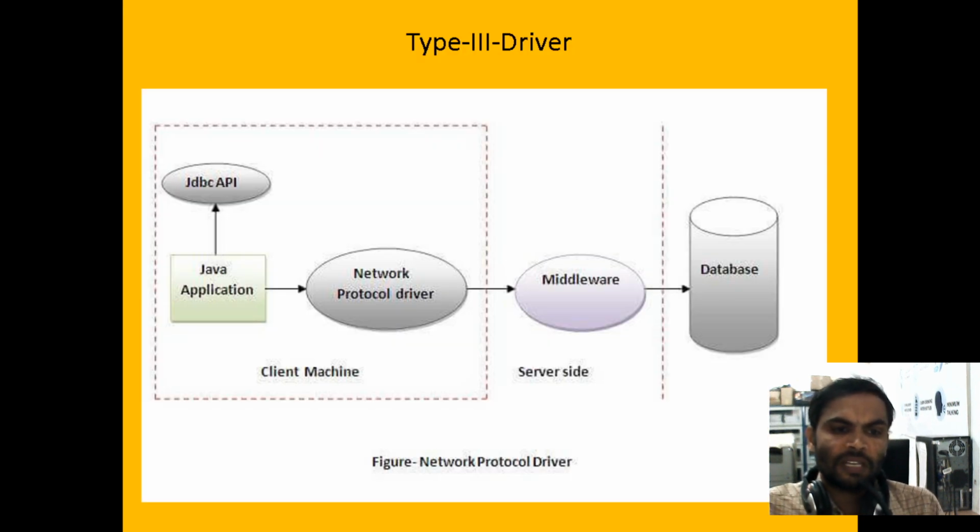Now see here, from the client side we have the JDBC API. This JDBC API is built into the JDK when you install it. Then we also have the network protocol driver. This is the client machine. Then as a server, there will be a middle layer, and then we have the database. That is why we call it a middle layer, three-tier architecture.